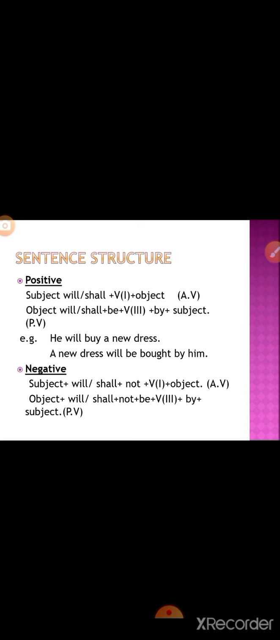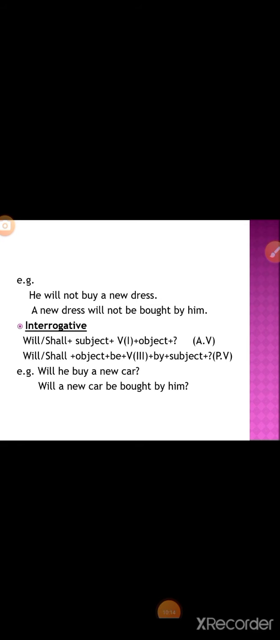Negative: subject plus will/shall plus not plus first form of the verb plus object. When we change the active statement into passive, the object will come first: object plus will/shall plus not plus be plus third form of the verb plus by plus subject. Then we have an example: He will not buy a new dress. When we change it into passive: a new dress will not be bought by him.